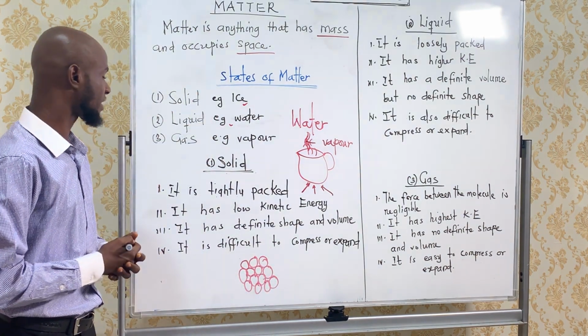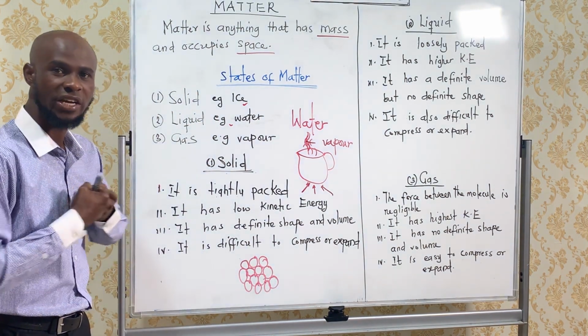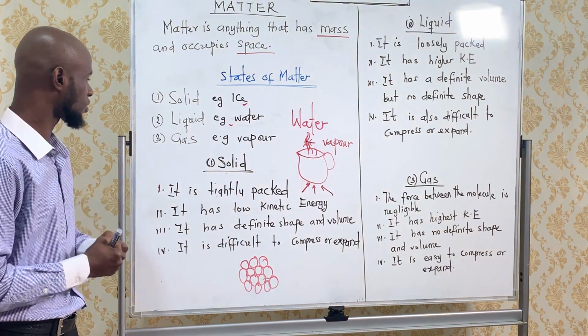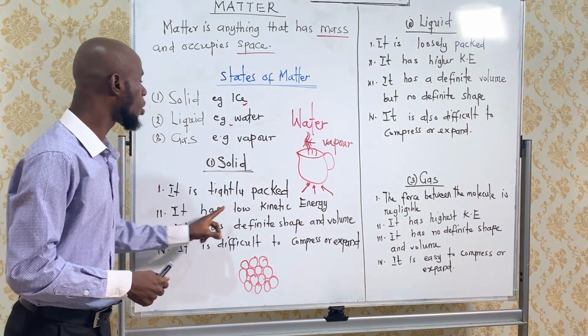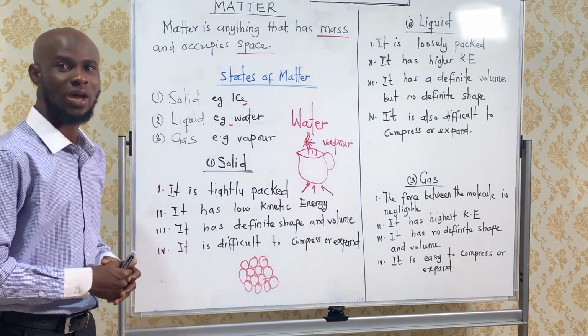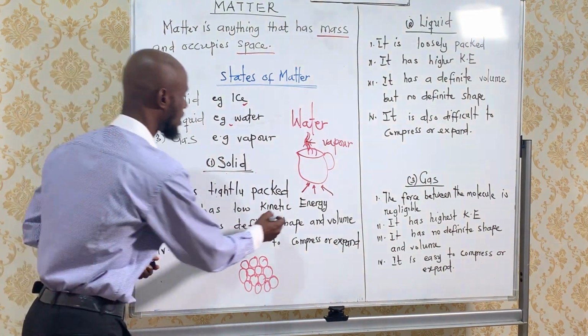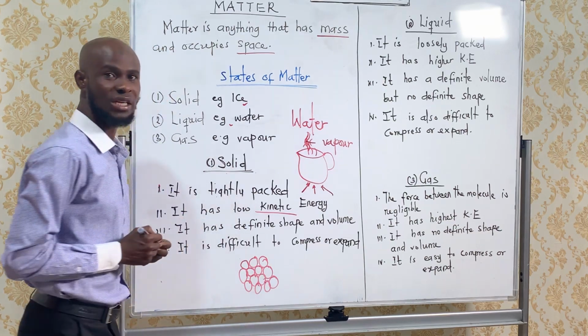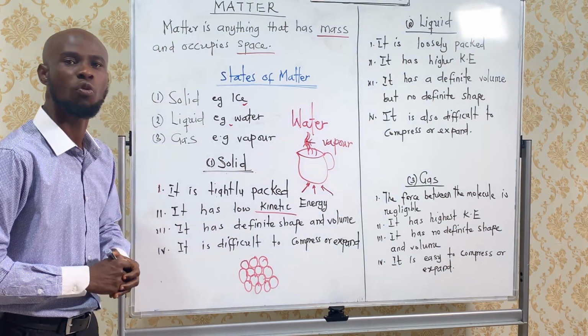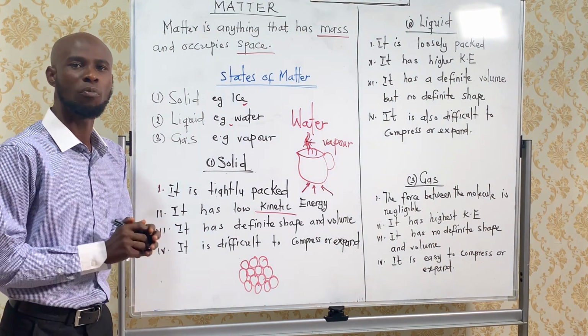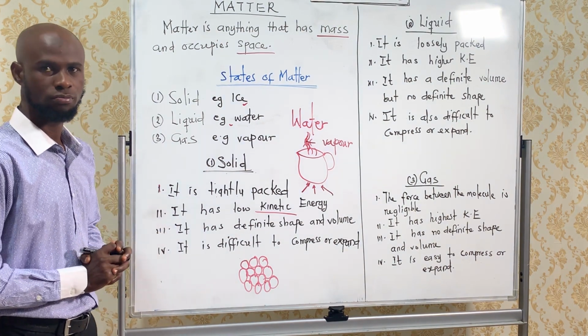Solid is tightly packed, and it's very, very close together. And because it's tightly packed, it has a low movement energy. When I say movement energy, it means what? Kinetic energy. That is, these molecules, each of them are not moving at all, or the movement is very low.